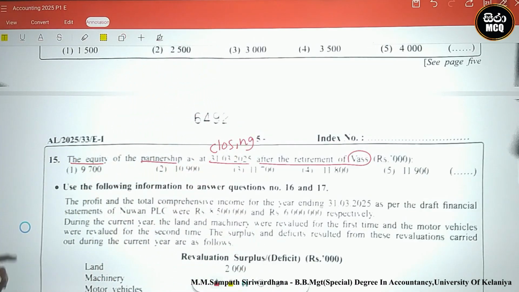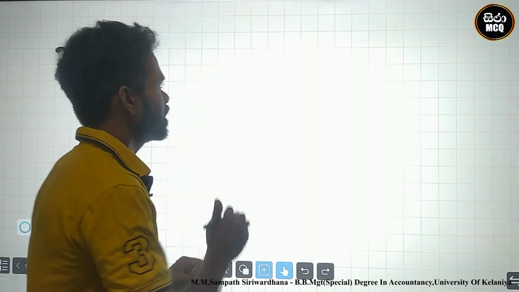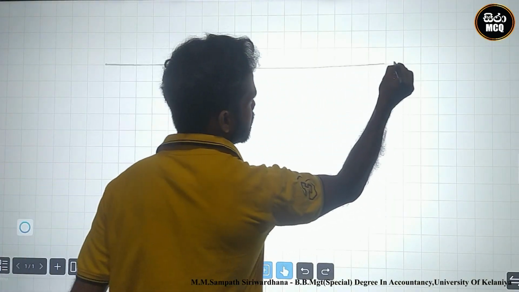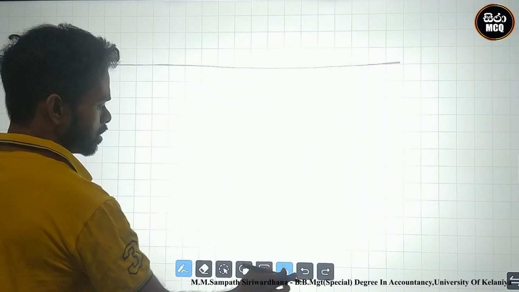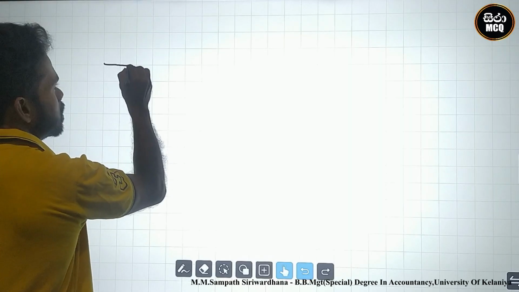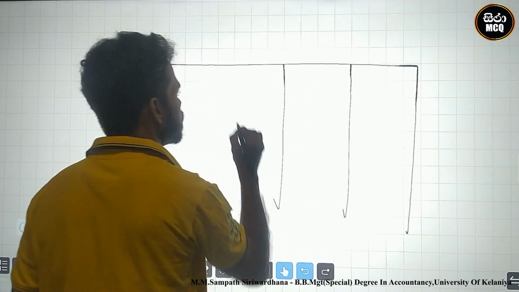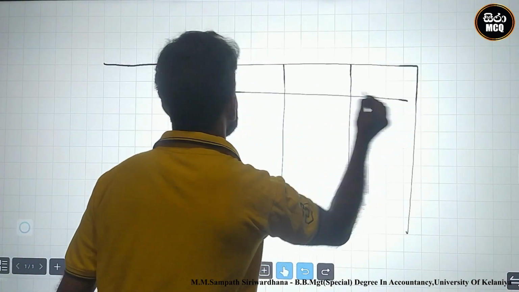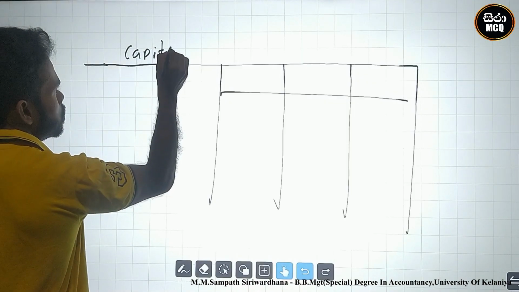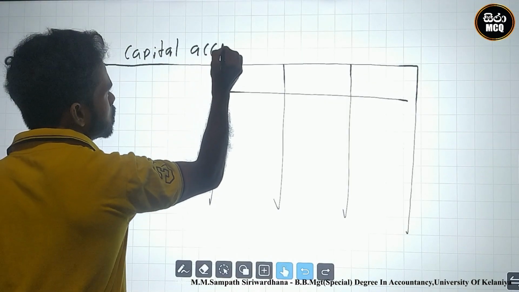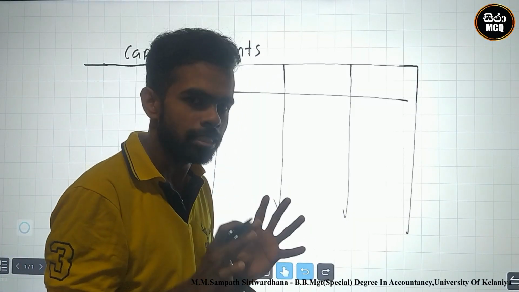Therefore, firstly I prepare capital accounts. There are three partners. This is the easy structure. There is no credit and debit, only plus and minus.